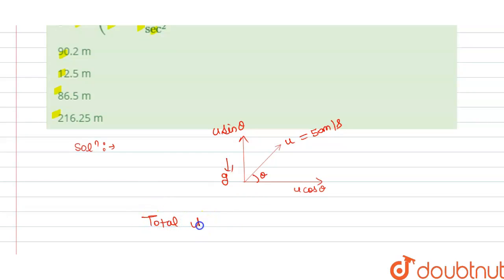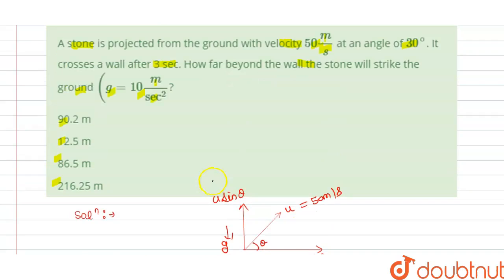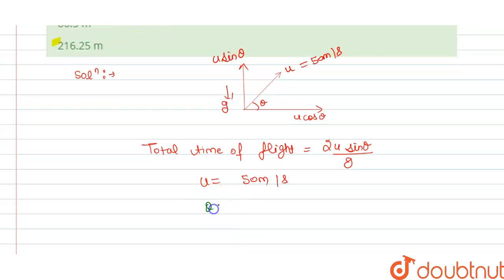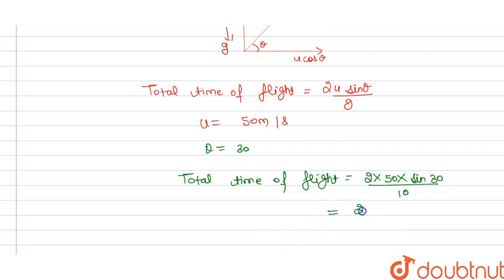So we know that the total time of flight in projectile motion is given by T equals 2 u sin theta divided by g. We have u as 50 meter per second and theta is 30 degree. If we put all the values, total time of flight is 2 times 50 times sin 30, that is 1 by 2, divided by g, which is 10.